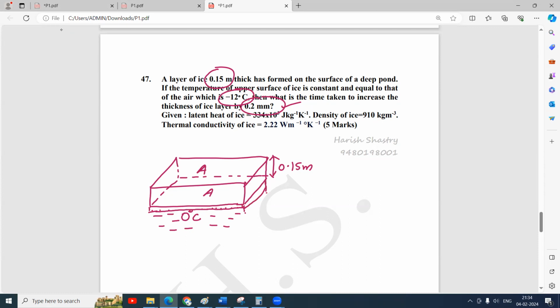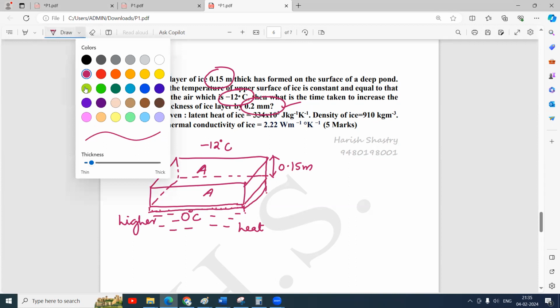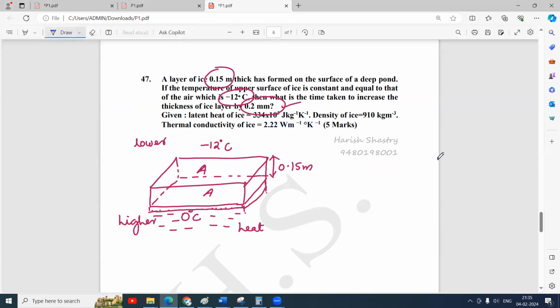And if this extra layer of ice has to be formed, heat from this 0 degrees Celsius should flow to minus 12 degrees Celsius, because we know heat always flows from higher temperature to lower temperature. 0 is the higher temperature and minus 12 degrees Celsius is the lower temperature. So 0 degrees Celsius water loses heat energy in this direction and gives the heat energy to the minus 12 degrees Celsius atmosphere. Thereby losing the heat energy, this gets converted into ice.